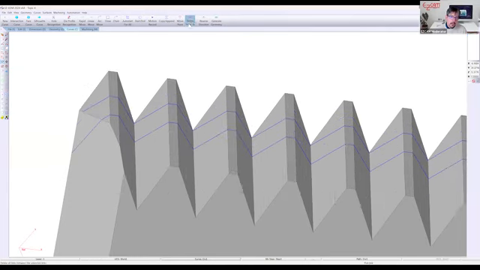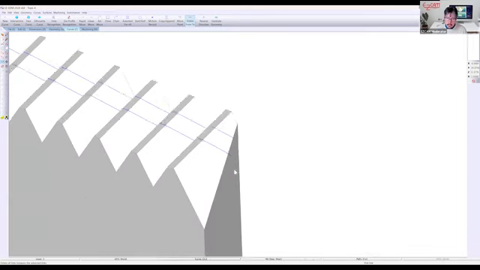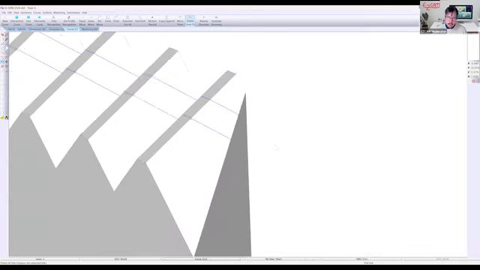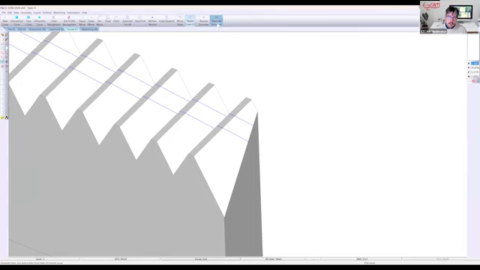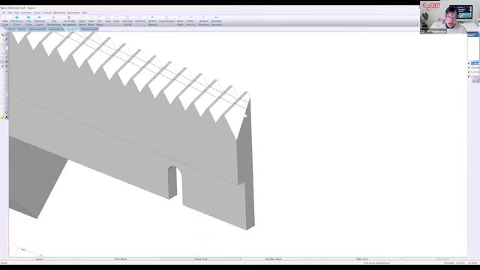I'm going to do the delete from and to. From this point over to this point. Generate our geometry. Because what I'm going to do is give it a lead in and lead out, and I don't want to stop here. It's not going to give us a complete toolpath. So we'll go to geometry. I'm going to use trim and extend.